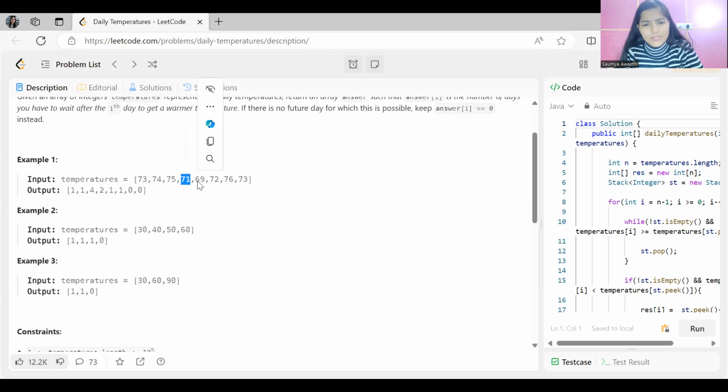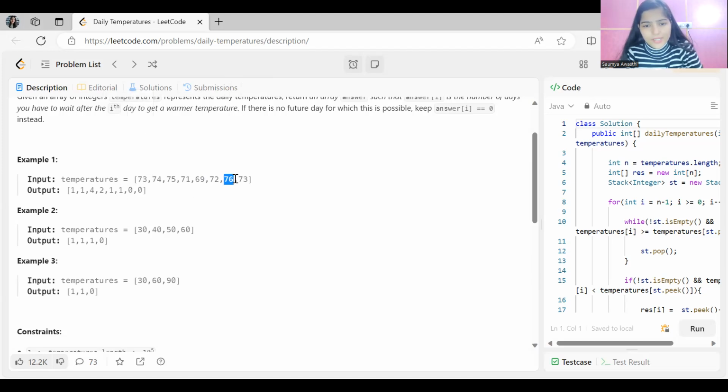Then for 71, if you see, 69 is not warmer in comparison to 71. Then 72. So how many days? 2 days we have to wait. So that's what we are getting. For 69, the next day itself is 72, a warmer day, so we will put 1 here. Then for 72, the next day itself is 76, which is a warmer day, obviously, so we will put 1 here.